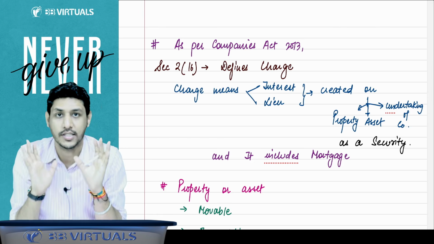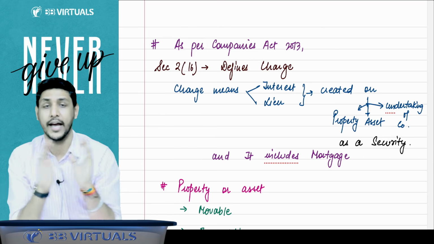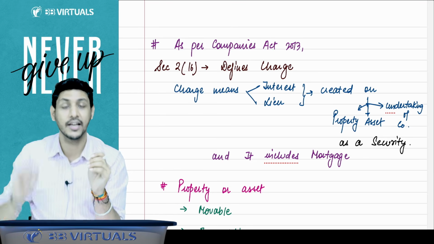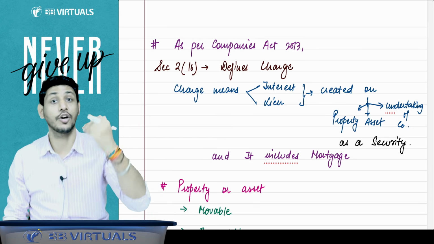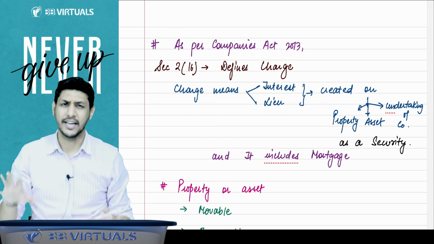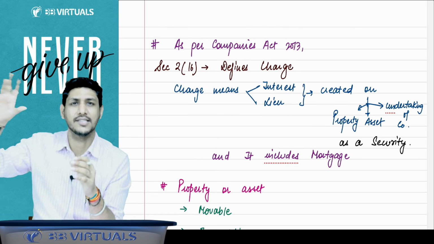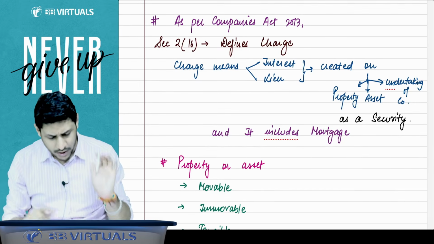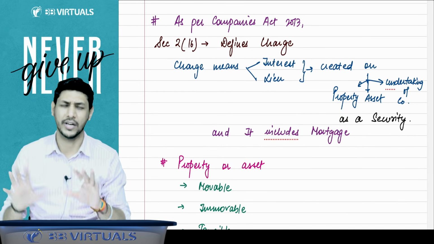That is called hypothecation. So the basic difference between pledge and hypothecation is that in case of pledge, the possession of the asset is transferred to the lender, but in case of hypothecation, the possession of the asset on which the charge is created is not transferred to the lender. In general life, mortgage, pledge and hypothecation are different, but in the Companies Act, we do not differentiate between mortgage, pledge and hypothecation.